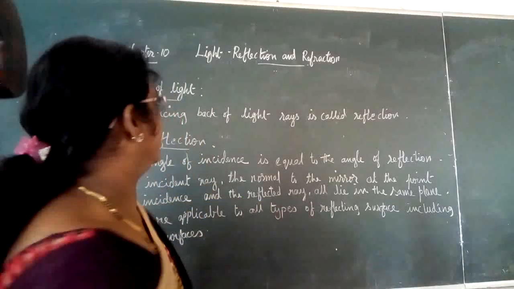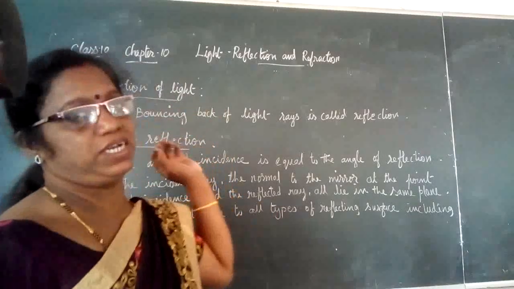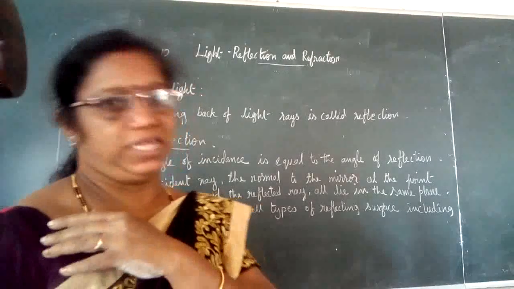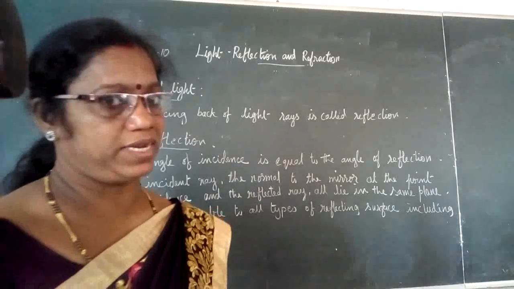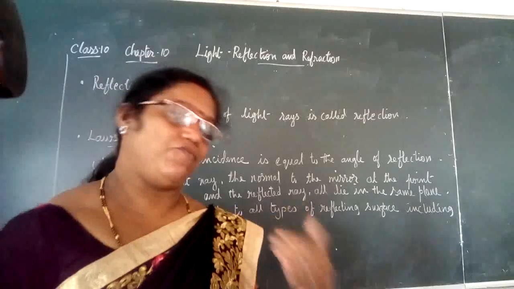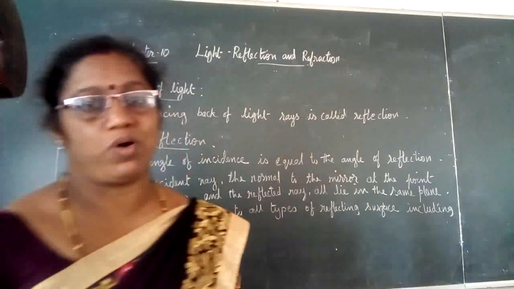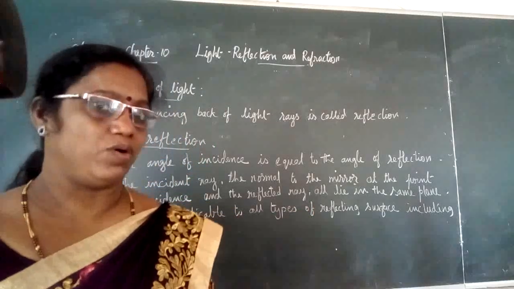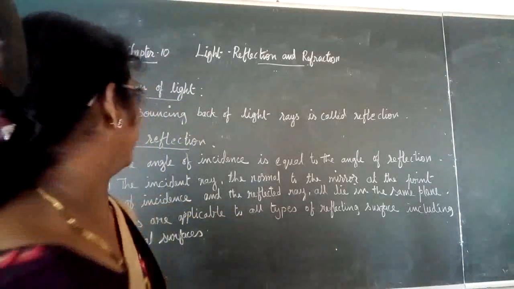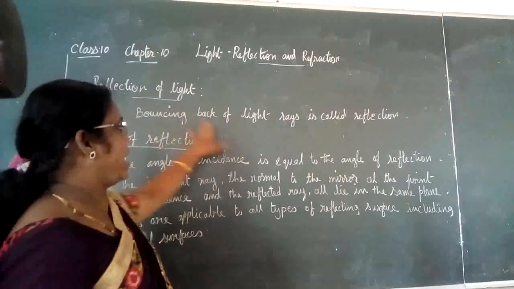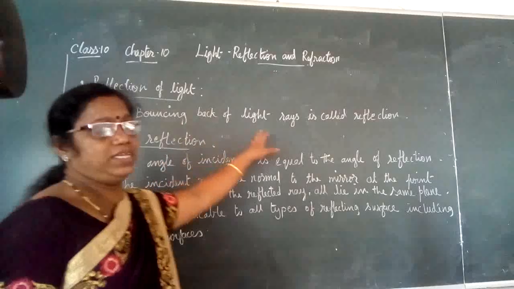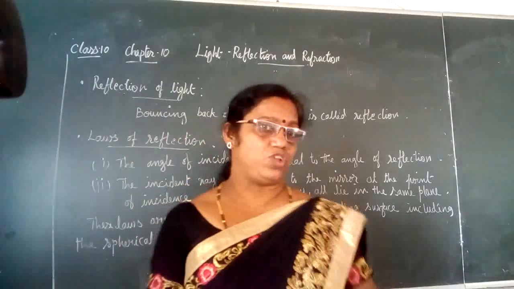We are going to see about reflection of light. Already we have discussed what is meant by reflection of light. It is the bouncing back of the light ray when it falls on any highly polished surface, or some opaque objects, or a plane mirror or a curved surface. Here, the bouncing back of the light rays is called reflection, and this reflection obeys two laws.